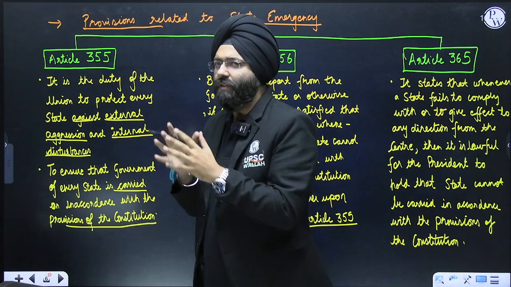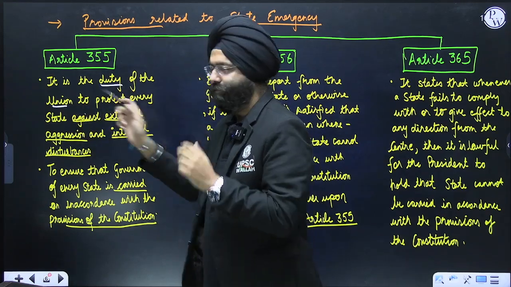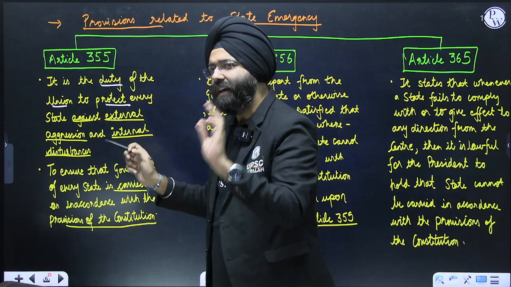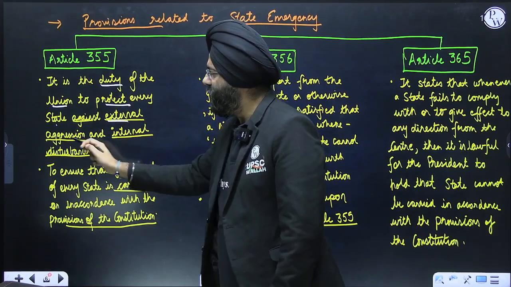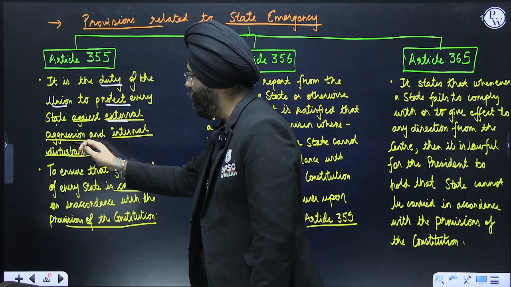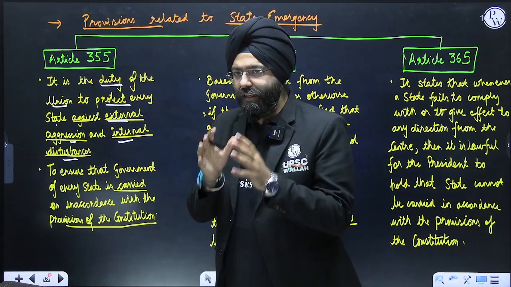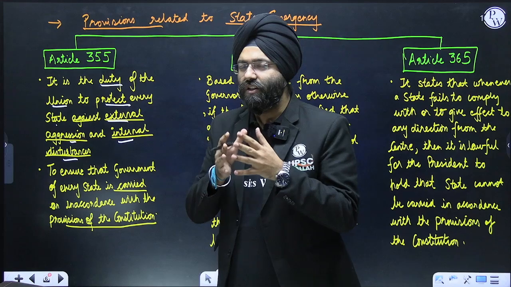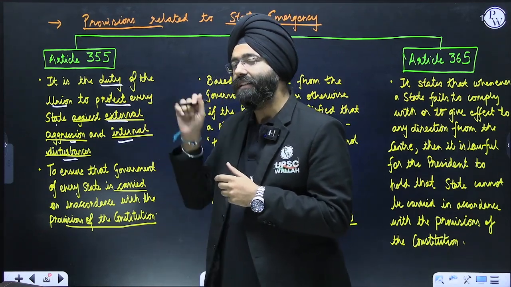Article 355 states that it is the duty of the Union, or the central government, to protect every state against external aggression and internal disturbances. This article gives the responsibility to the central government to protect every state.